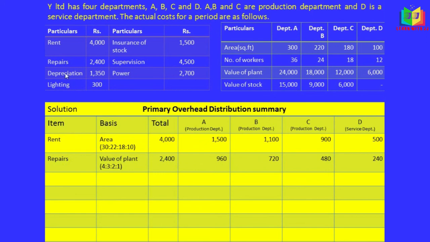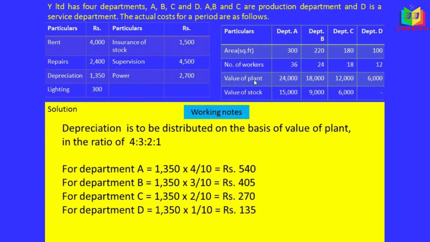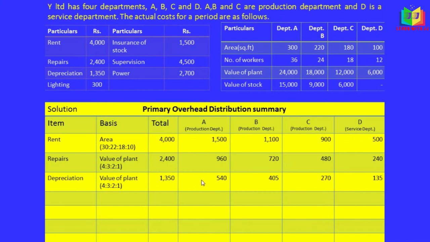Okay, and the next one is depreciation. Depreciation is based on the value of plant. So see here again, the value of plant ratio is 4 is to 3 is to 2 is to 1. So 1,350 into 4 by 10, 1,350 into 3 by 10, 1,350 into 2 by 10 and 1,350 into 1 by 10. We'll get 540, 405, 270 and 135. I have written in the table depreciation, value of plant, and written the amount.